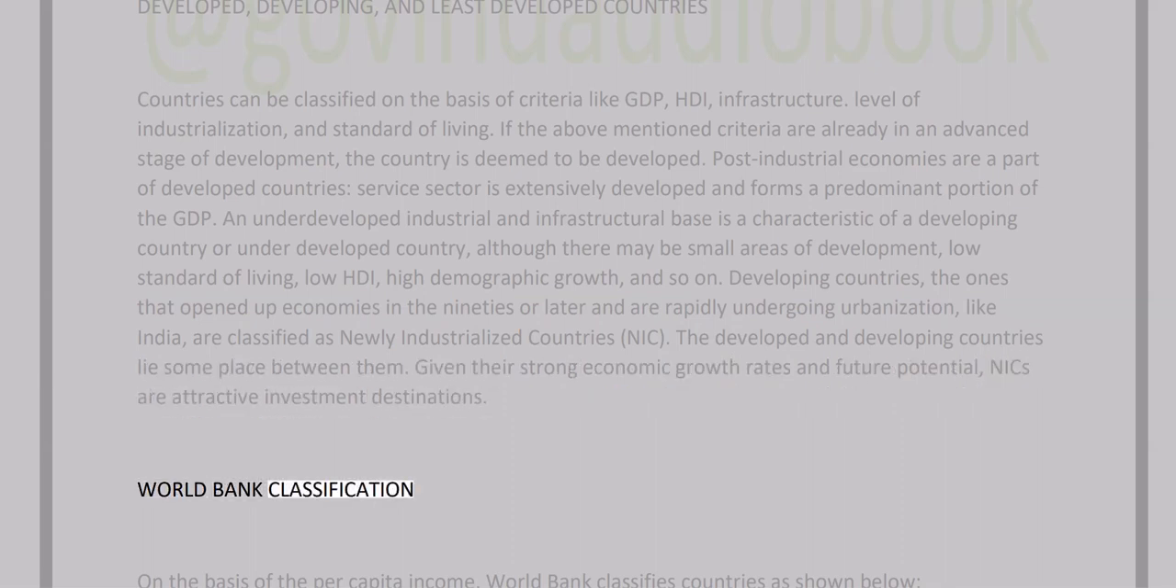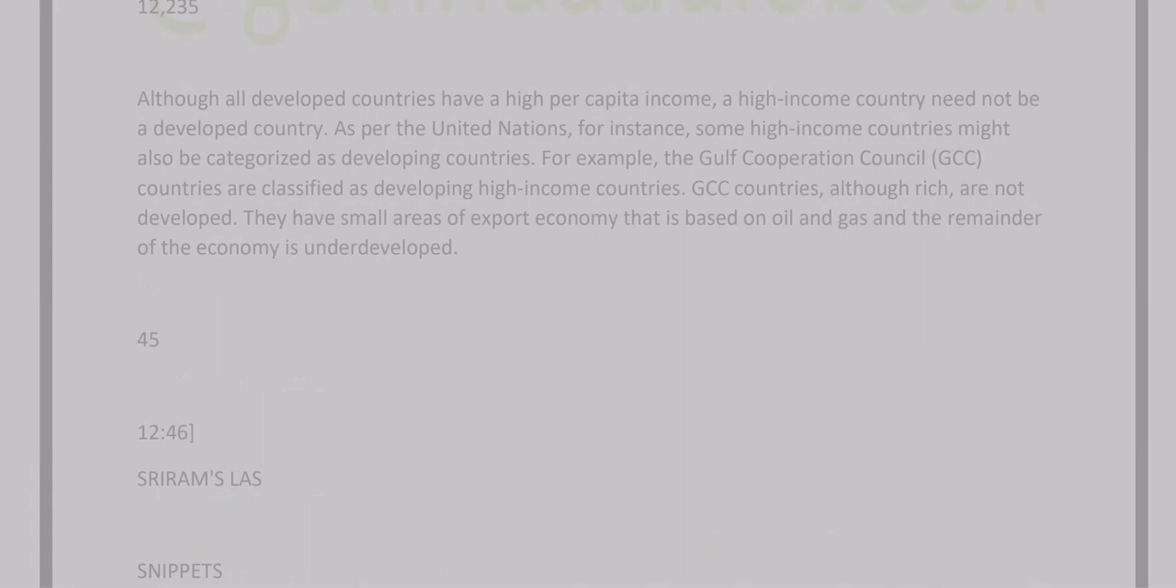World Bank classification. On the basis of the per capita income, the World Bank classifies countries as shown below. Category, per capita current US dollars: low income, 1,005 or less; lower middle income, 1,006 to 3,955; upper middle income, 3,956 to 12,235; high income, above 12,235. Although all developed countries have a high per capita income, a high income country need not be a developed country.